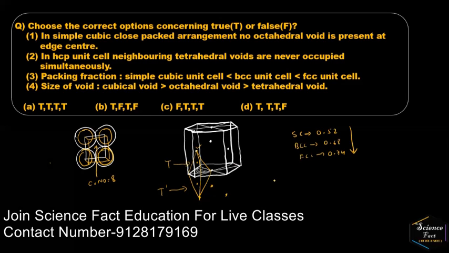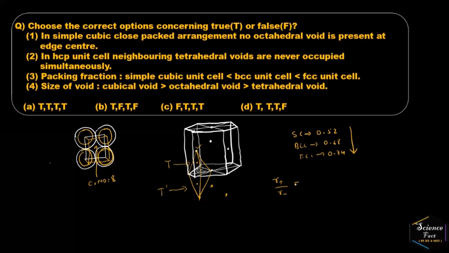Because the radius ratio of cubical void, that is R positive divided by R negative, radius of the smaller ion divided by radius of the bigger ion, is equal to around 0.732. What is the meaning of this value? This value indicates that any atom or ion can occupy in this range, up to 0.732, without distorting the structure.